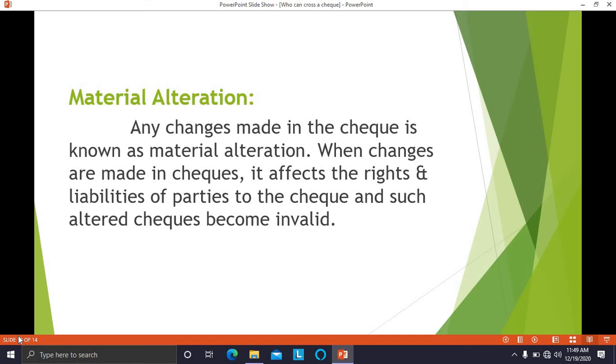When changes are made in the check, it affects the rights and liabilities of the parties to the check, and such altered checks become invalid. Such a change is called material alteration.